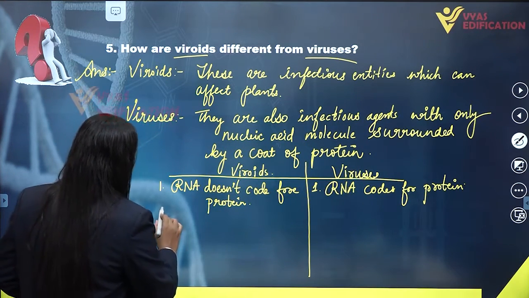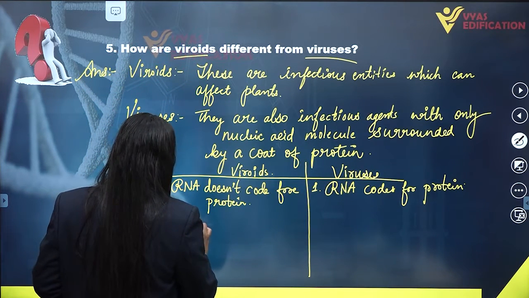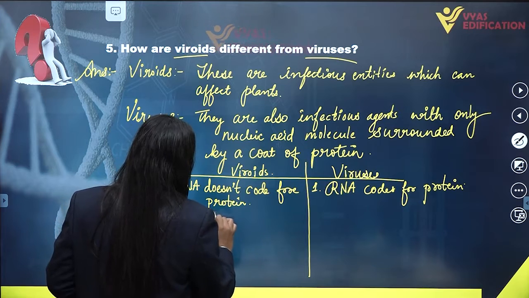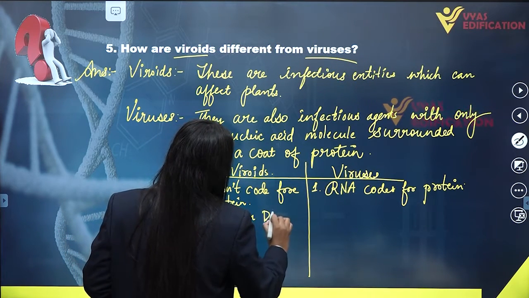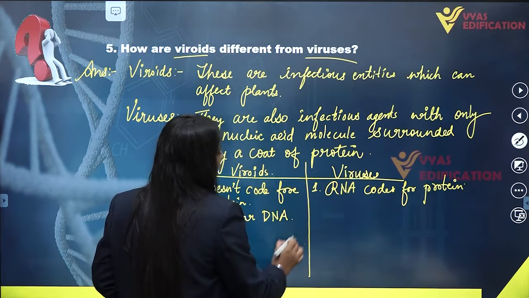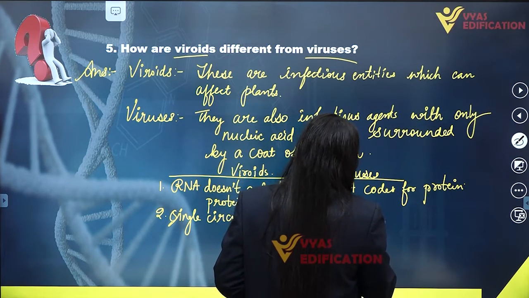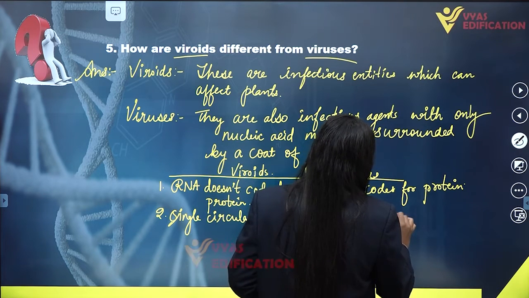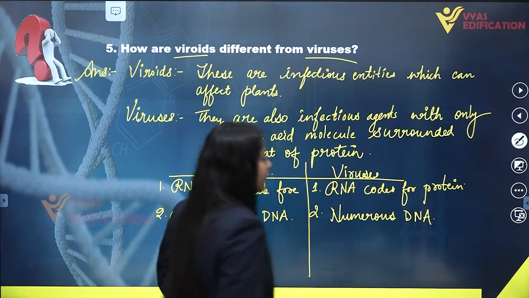Then viroids have only a single circular DNA, whereas numerous DNA are present in viruses.